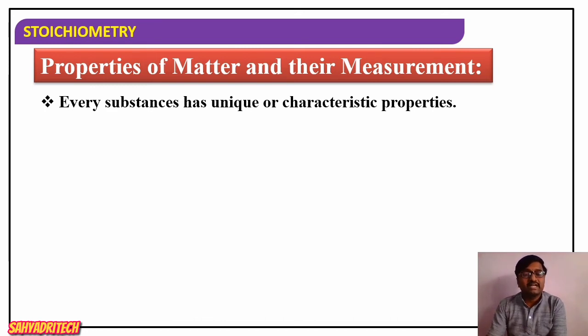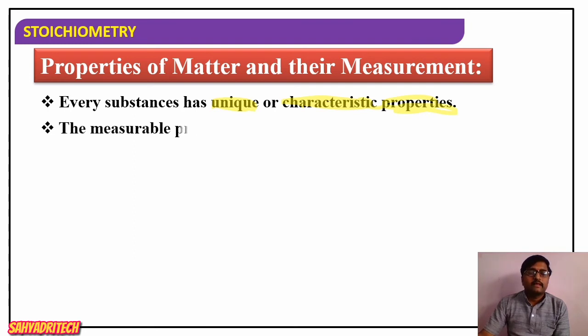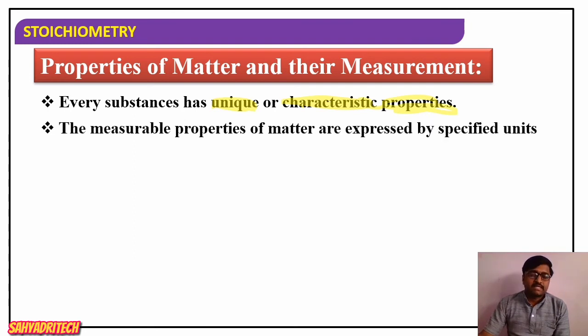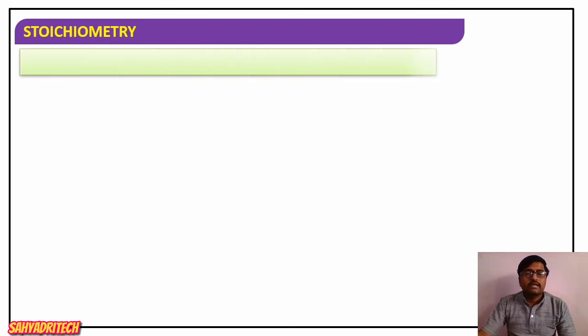If we consider properties, every substance has unique and characteristic properties. Each and every matter has unique and characteristic properties. The measurable properties of a matter are expressed by specific units. If it is possible to measure a property quantitatively, such properties are expressed by specific units. If any property can be measured quantitatively, yes, we can express it with a specific unit.